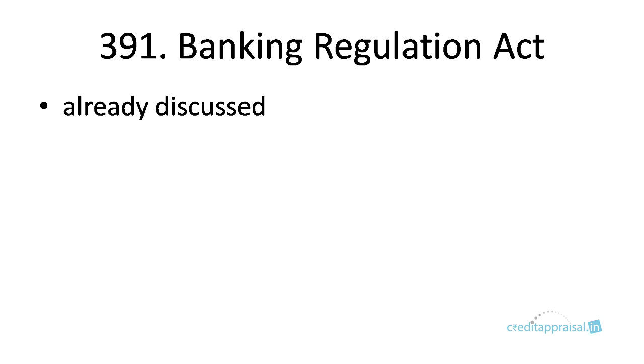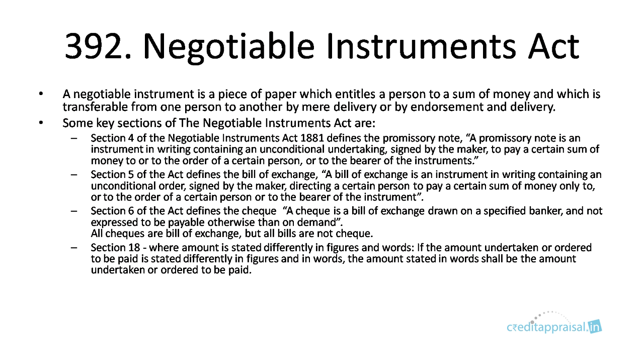Then there is the Banking Regulation Act, which we already discussed in the previous chapter, so we are not going to repeat that here. So coming to the Negotiable Instruments Act, a negotiable instrument, as we have discussed in the previous chapter, is a piece of paper which entitles a person to a sum of money and which is transferable by endorsement from one person to another.